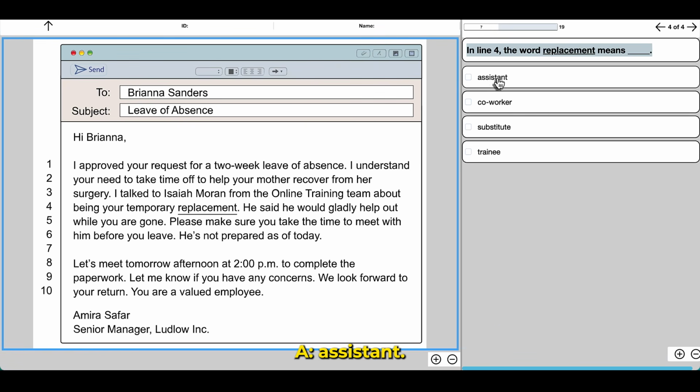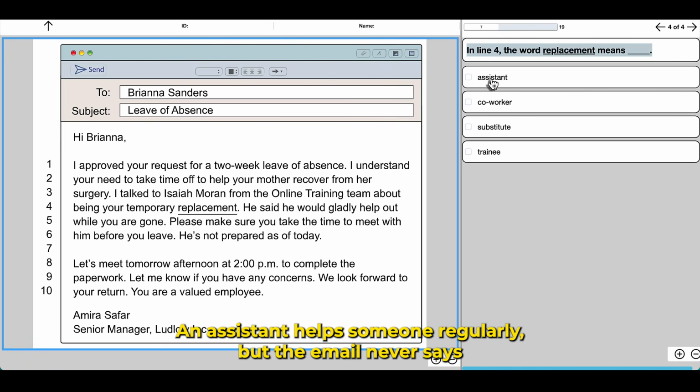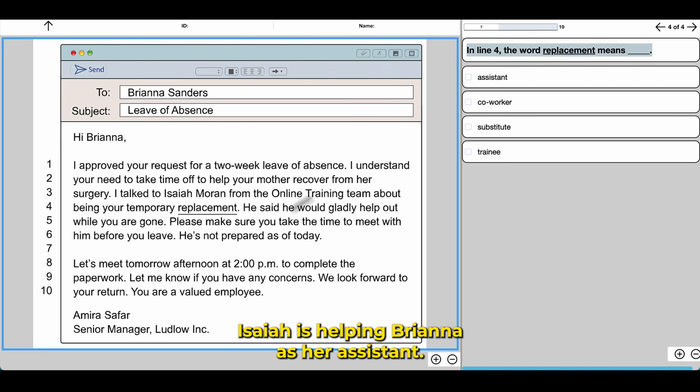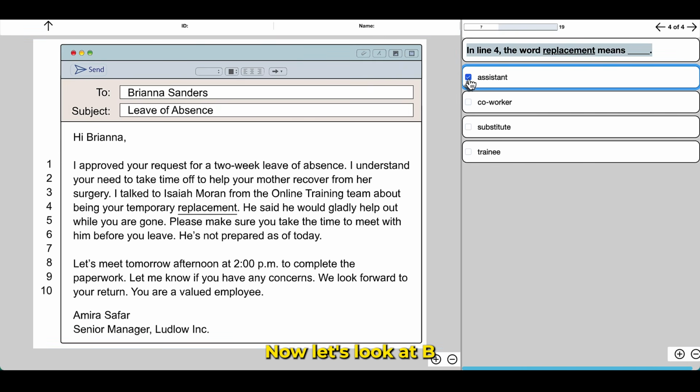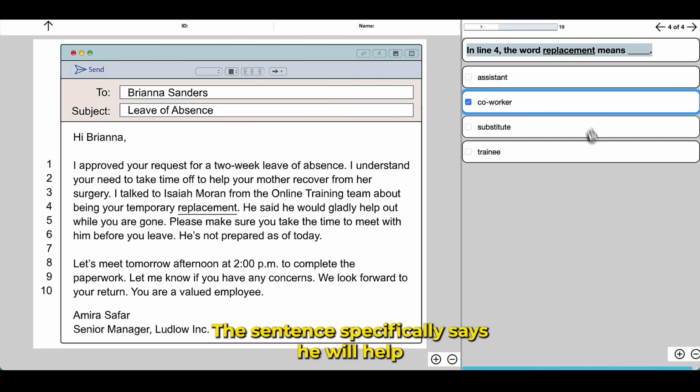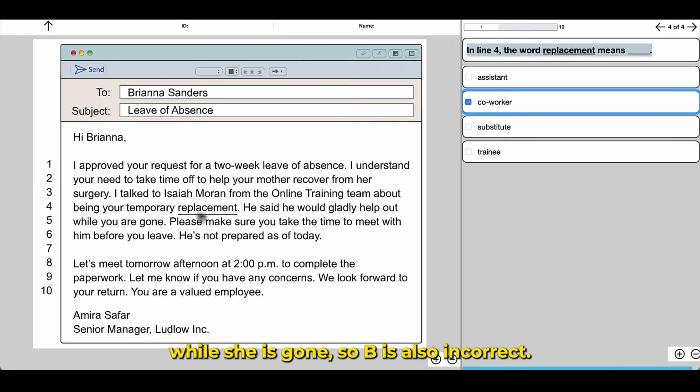A. Assistant. An assistant helps someone regularly. But the email never says Isaiah is helping Brianna as her assistant. He is taking over her responsibilities temporarily. So, assistant is too general. Eliminate A. Now, let's look at B. B. Co-worker. Well, Isaiah probably is a co-worker, but that's not the meaning of replacement. A co-worker simply works with you. The sentence specifically says he will help while she is gone. So B is also incorrect.